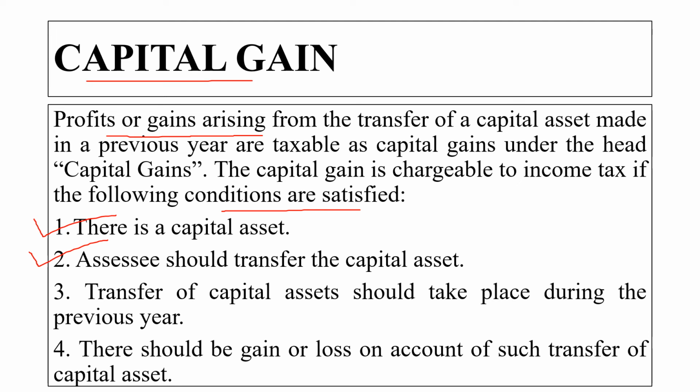Third one is the transfer of the capital asset should take place during the previous year. Again, it is compulsory that whatever you are transferring should be transferred in the previous year and not in the current year or the assessment year. Fourth one is there should be a gain or a loss on account of such transfer of the capital asset. So, these are the conditions we have to remember while calculating capital gain.